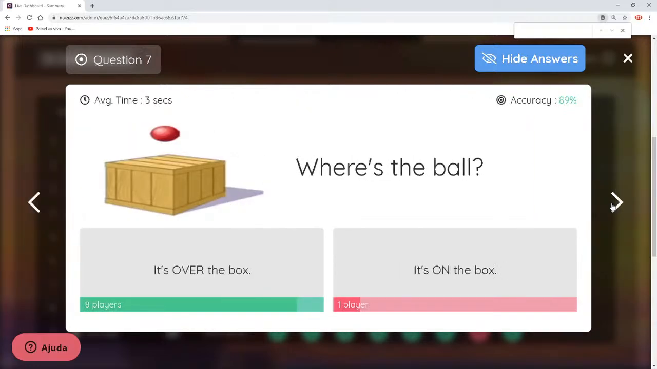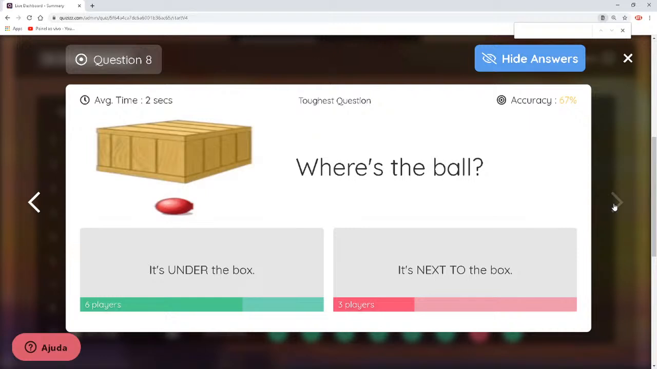Okay, now, as the ball is not touching the box, we say that it's over, okay? It's over because it does not touch the surface, okay, guys? On always touches the surface. Let's go to the following one.